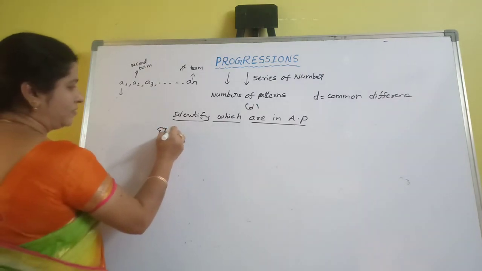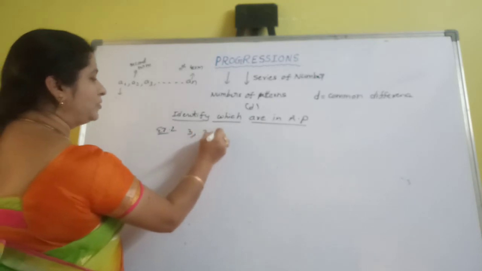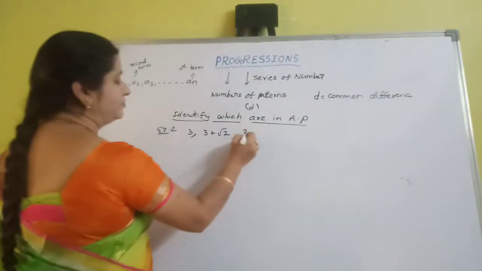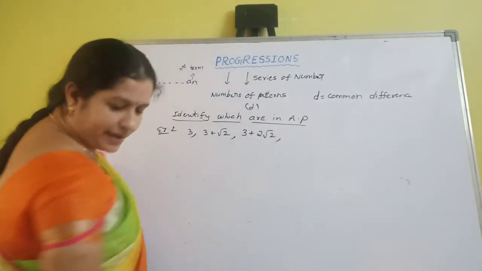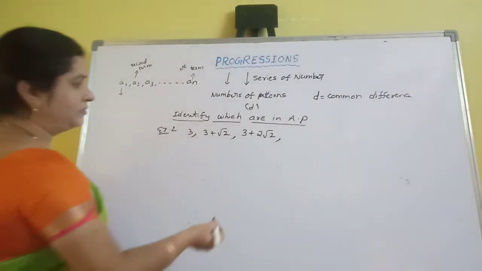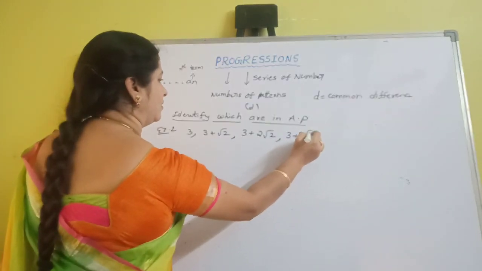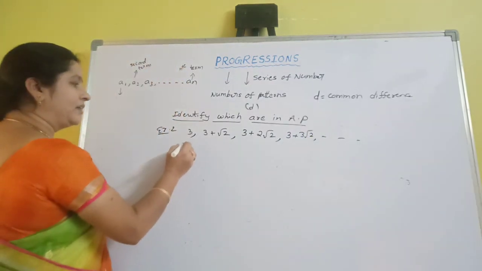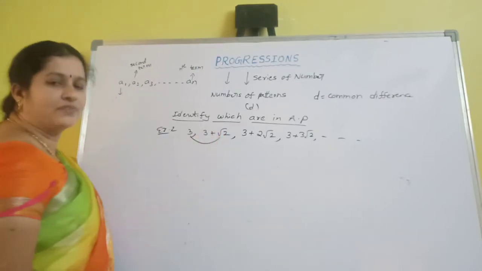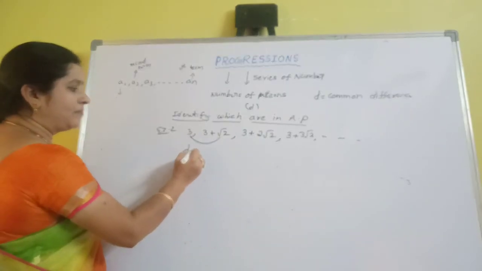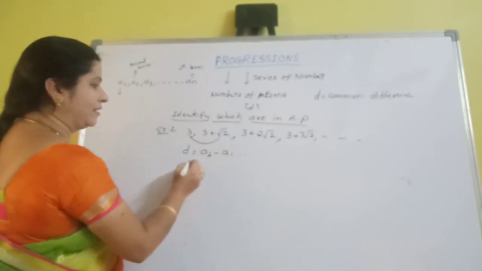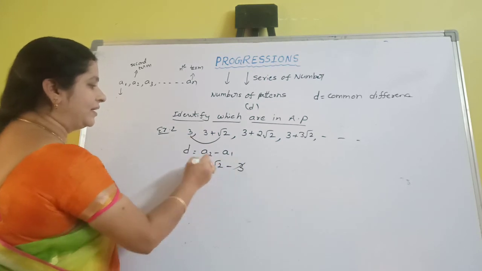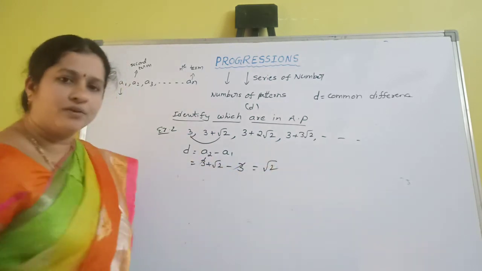Example 2: 3, 3 plus root 2, 3 plus 2 root 2, again 3 plus 3 root 2. Is the series in AP or not? First we have to take the first D value, which means the difference of the first two terms. What is the formula? D equal to A2 minus A1. So here A2 is 3 plus root 2, minus 3. 3 gets cancelled. The D value is root 2.